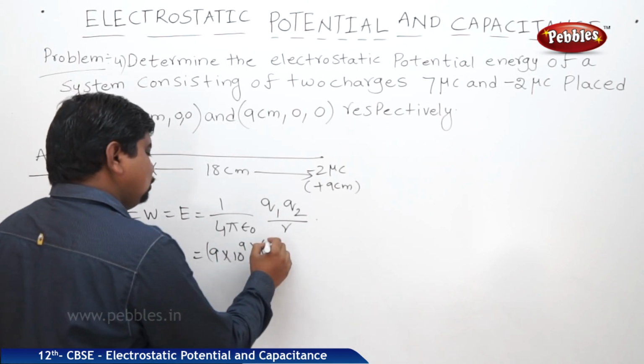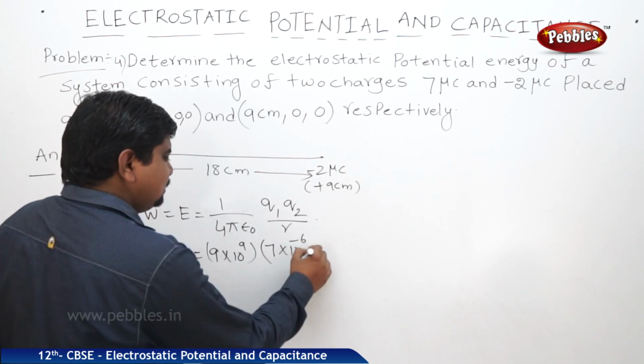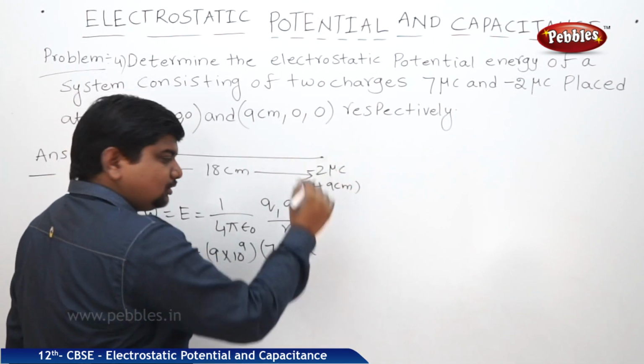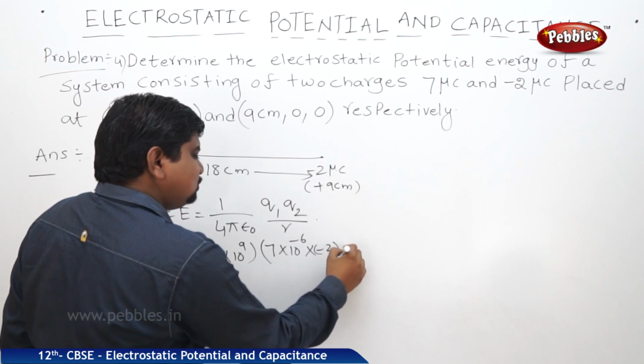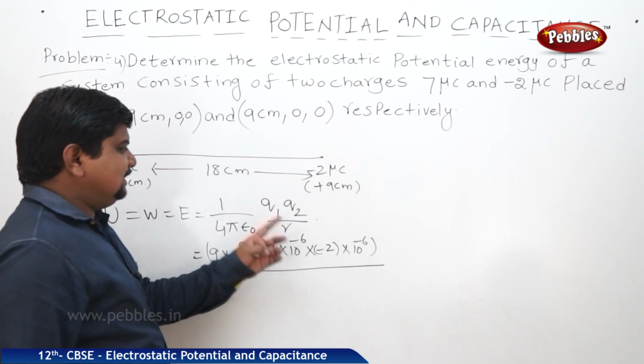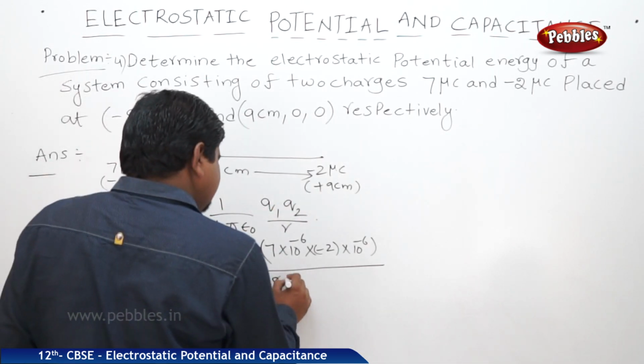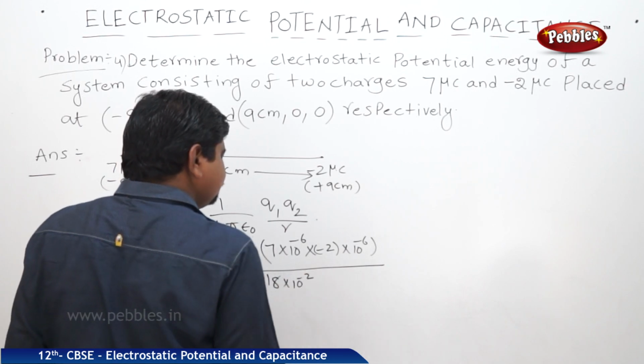Q1 is 7 microcoulombs, therefore 7 into 10 to the power of minus 6 coulombs. Q2 is minus 2 microcoulombs, therefore minus 2 into 10 to the power of minus 6 coulombs. The distance between these two charges is 18 centimeters, meaning 18 into 10 to the power of minus 2 meters.